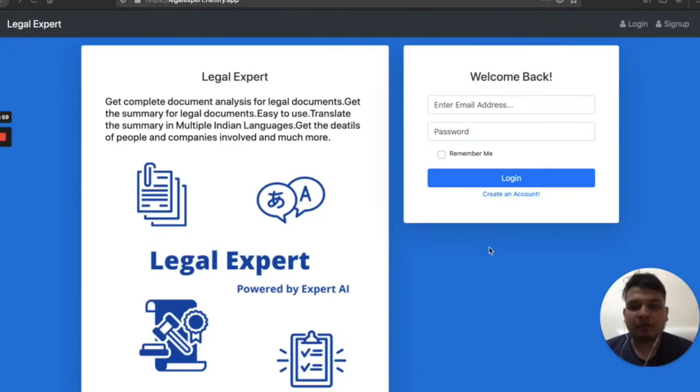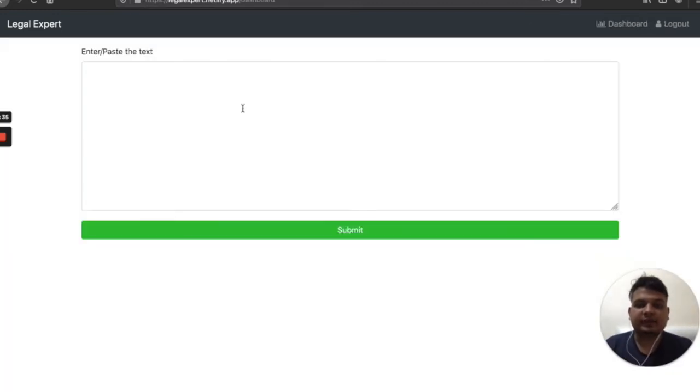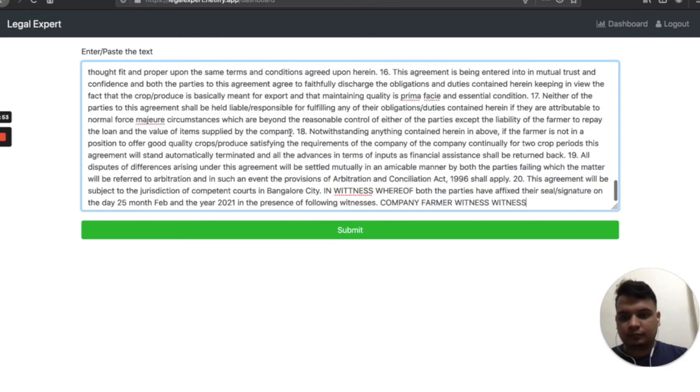Visiting our website legalexpert.netlify.app, a user first logs in or creates an account. Here he is greeted by a dashboard where he can enter or paste the text. So let's take a sample contract data. I'll paste it here and I click on submit.